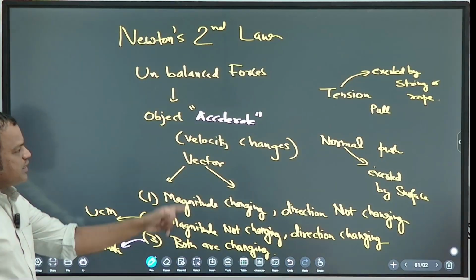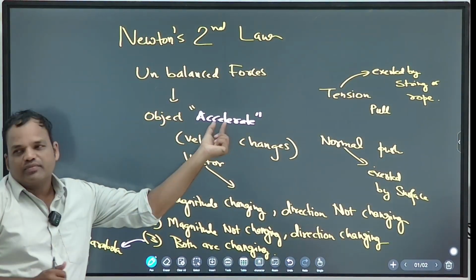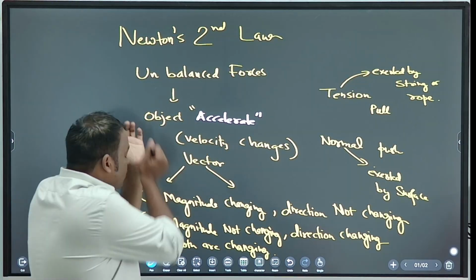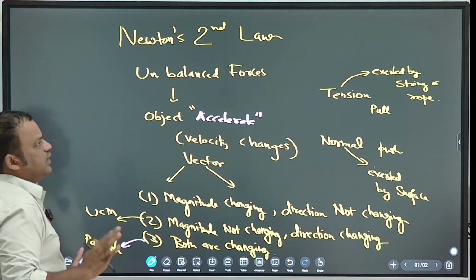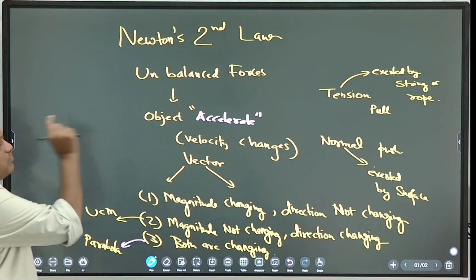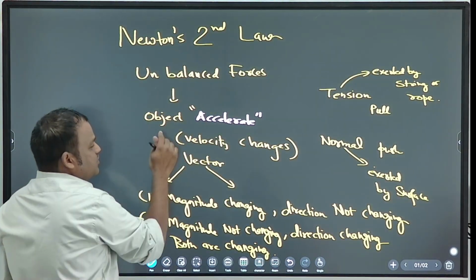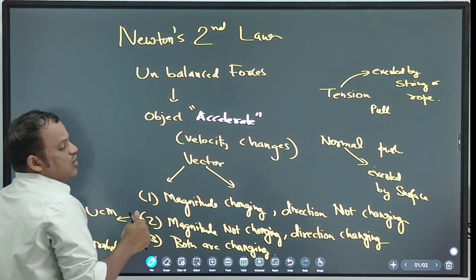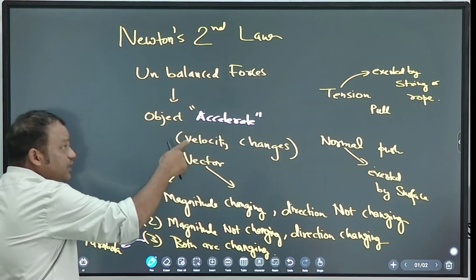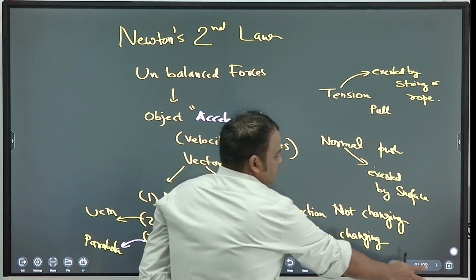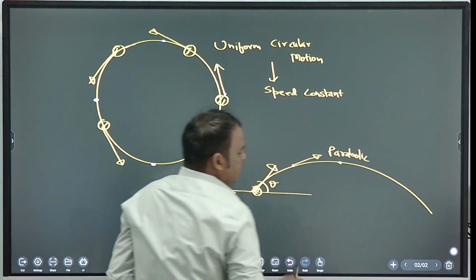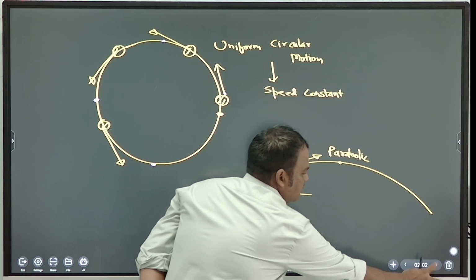So in all these cases, we say the object is accelerating, correct? Object accelerating means velocity changing. Good. So that is unbalanced force. Forces are unbalanced, so this happens. Or suppose this is there, it means forces are unbalanced. So let's take very simple examples first.